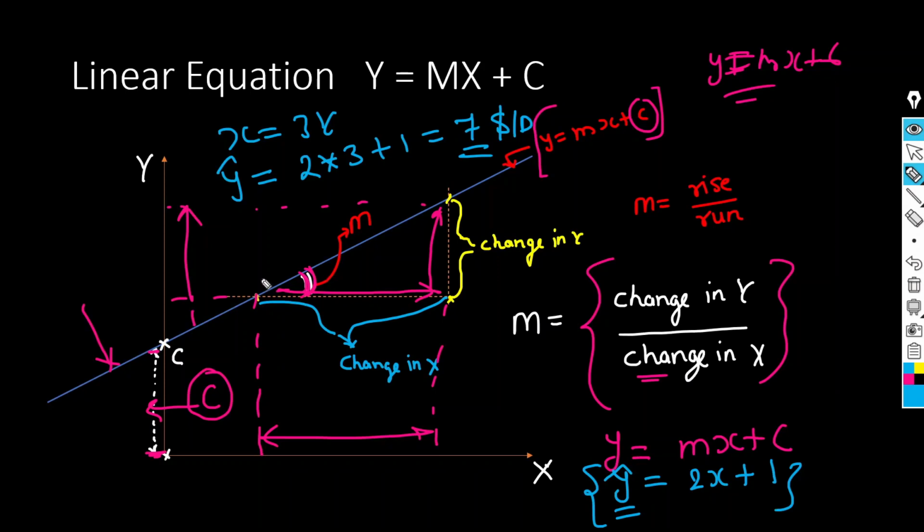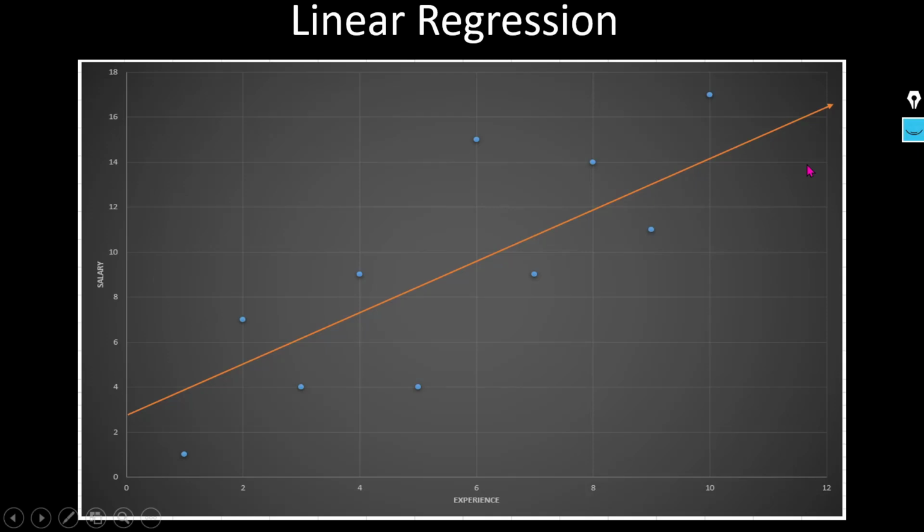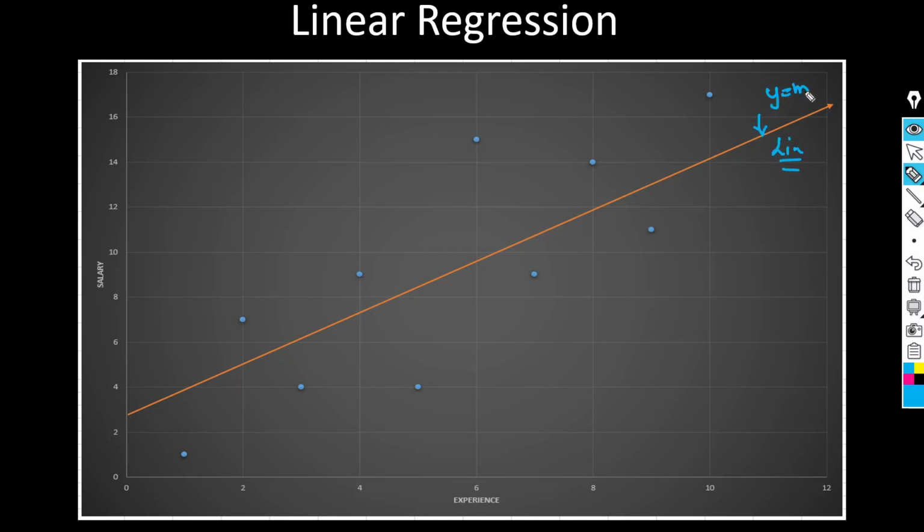Same thing we can use in our example. Let's see how we can use that. This is the linear line equation, or y is equal to mx plus c.